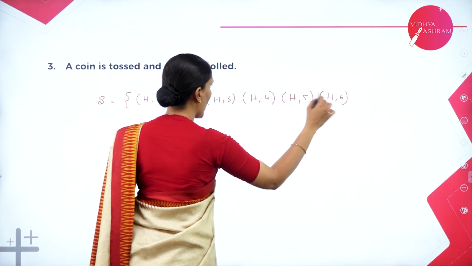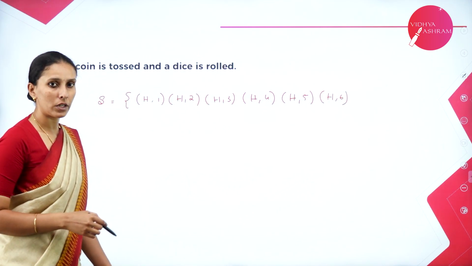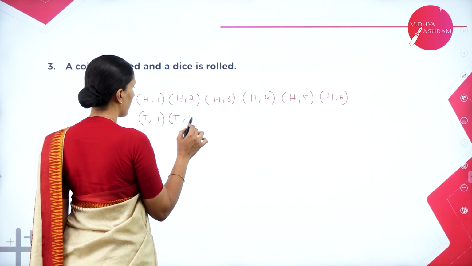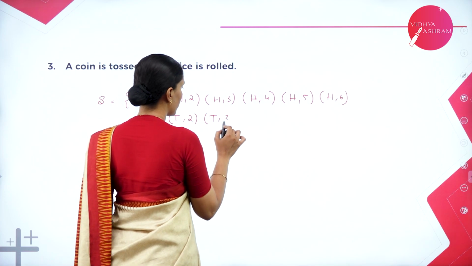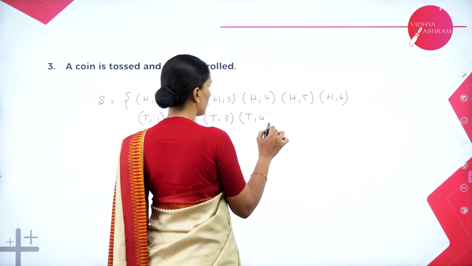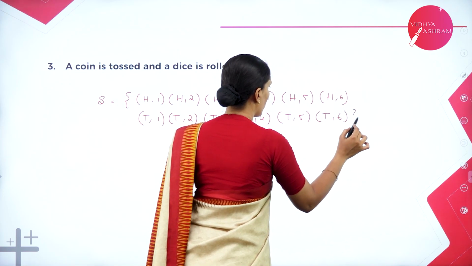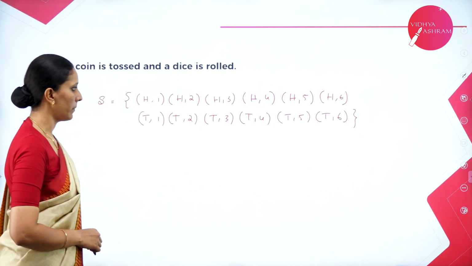So H can be paired with the remaining outcomes here. Similarly, T can also be paired here. Thus these are the outcomes of the given experiment.